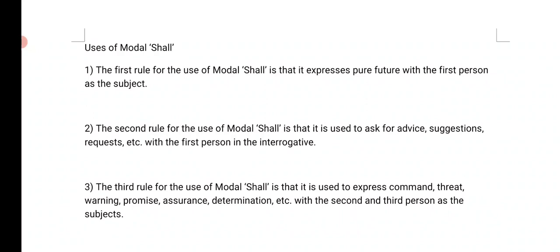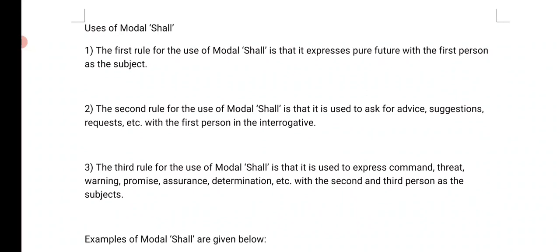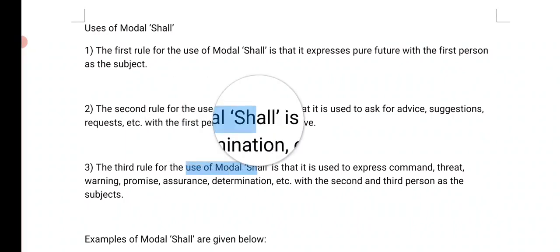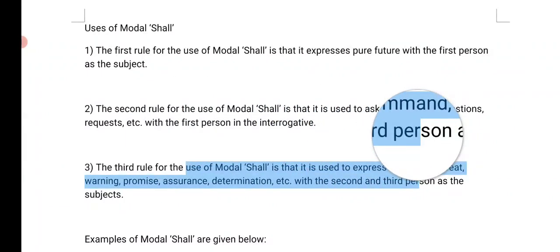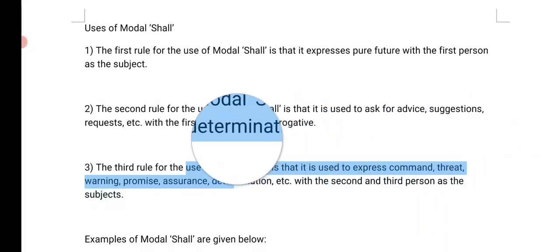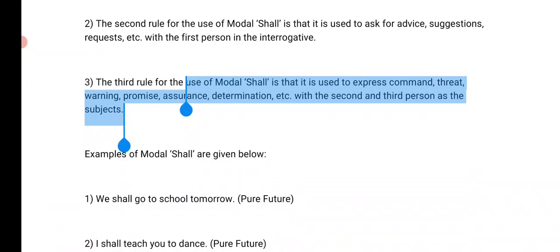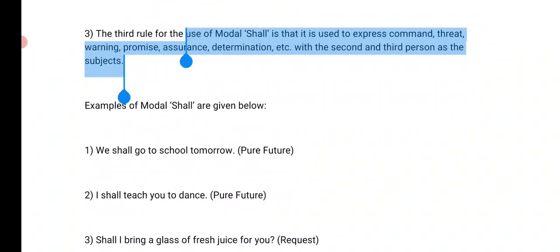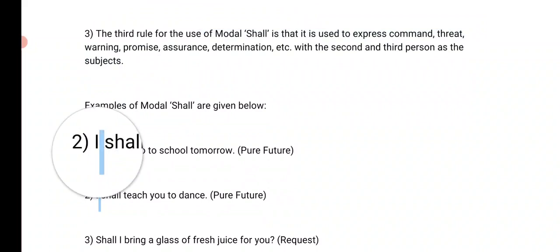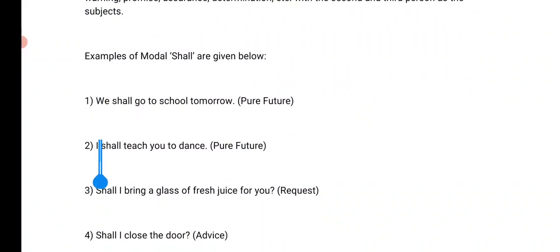So like will, right? The way we used will. And the third rule for modal shall is that it is used to express command, threat, warning, promise, assurance, determination with the second and third person as the subjects. So this is the rule you need to remember. For example, we shall go to school tomorrow. This is future. I shall teach you dance. This is again future, pure future.